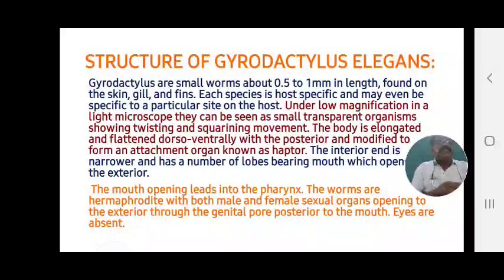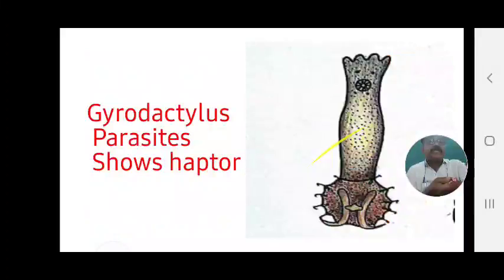Which is the parasite? Gyrodactylus elegans. See, this is the Gyrodactylus parasite. It shows the haptor. This is the tail portion. This is the nucleus, and these are the haptors. There are near about 16 pairs of haptors, which are semi-circularly arranged.